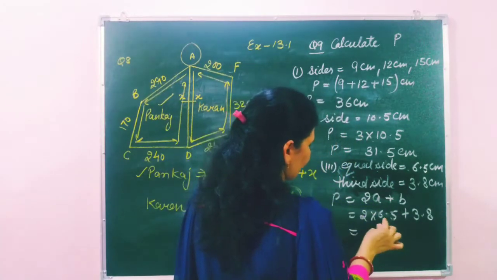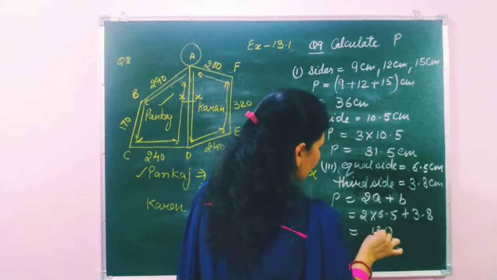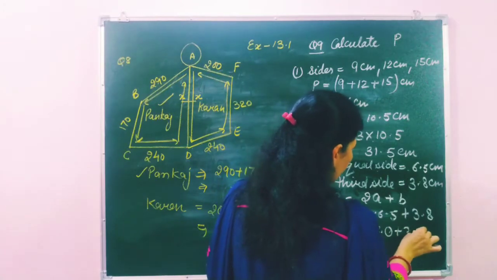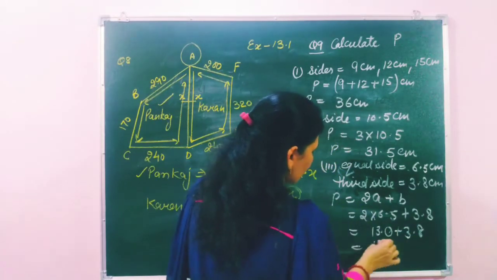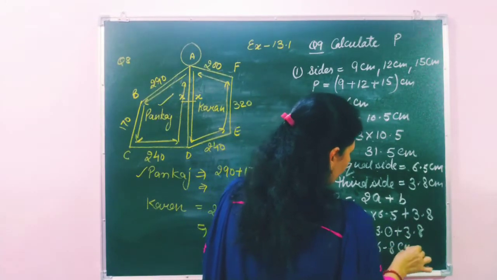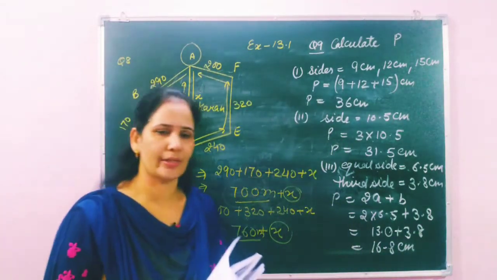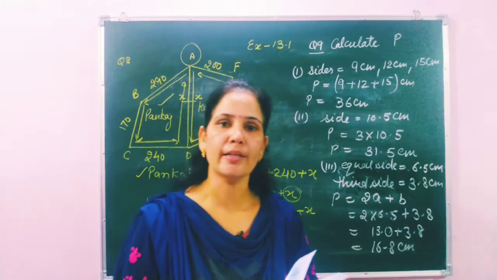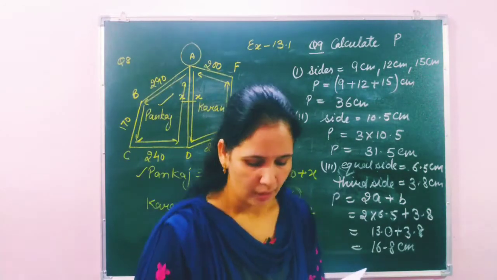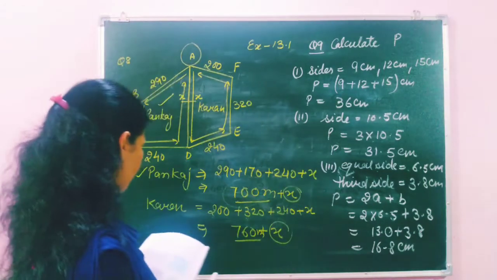So 6 times 5 is 30, 6 times 2 is 12 plus 1, 13. 13 plus 3.8, so we can write here 16.8 centimeter. Okay students, the perimeter for the third isosceles triangle is 16.8 centimeter. Now after this we are going to discuss question number 10.